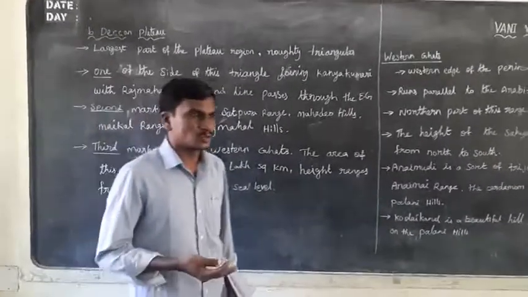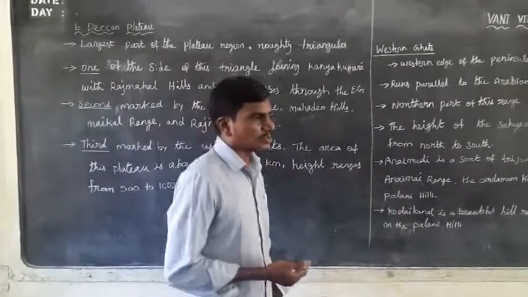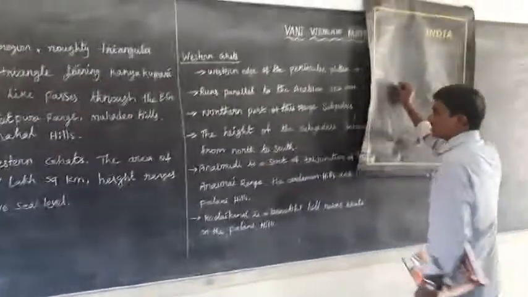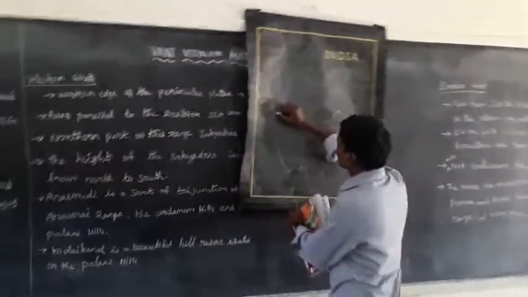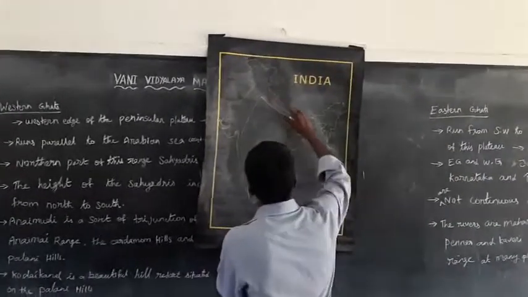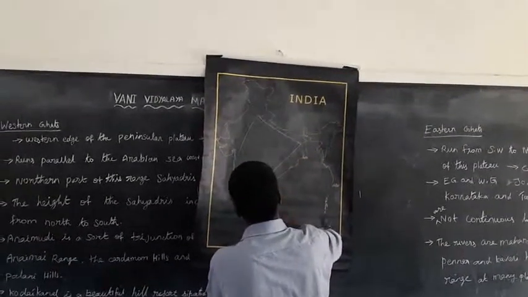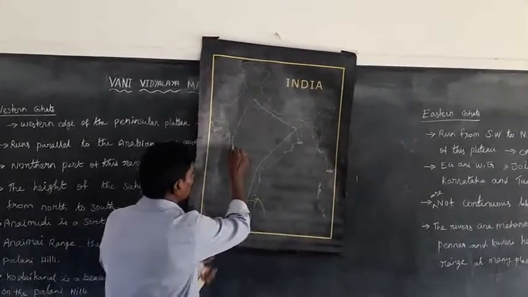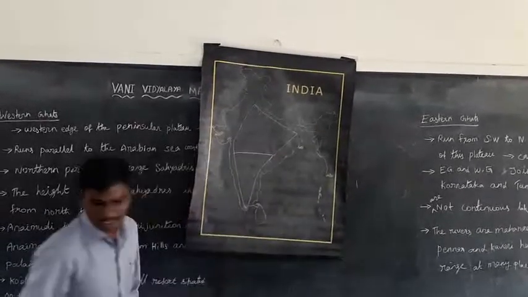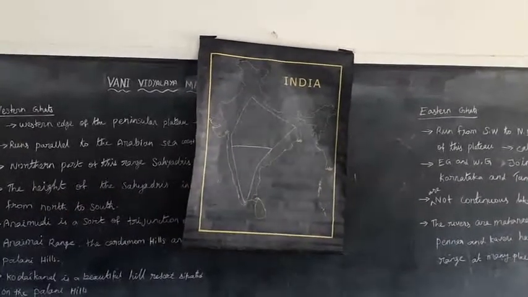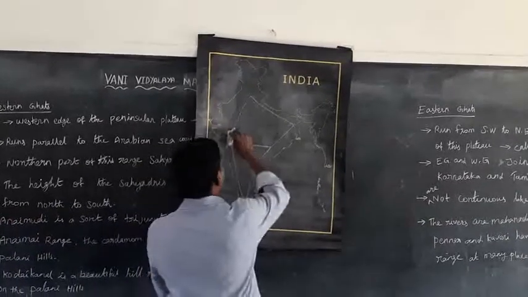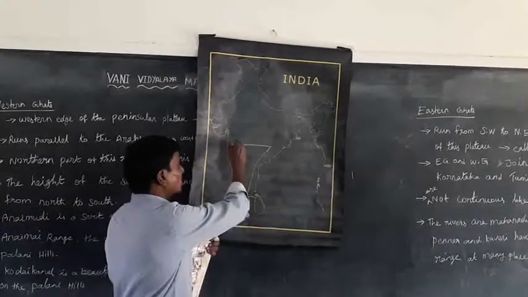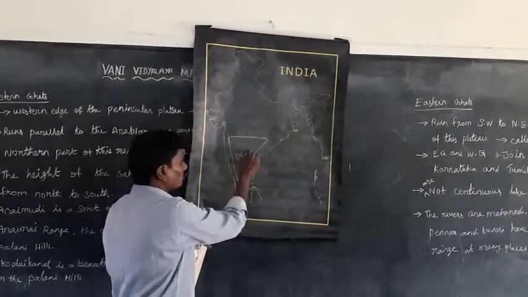The Deccan Plateau is the largest plateau region, as mentioned here. These are the Peninsula Plateaus. Next, the Deccan Plateau: its shape is a triangle, located on the south side.